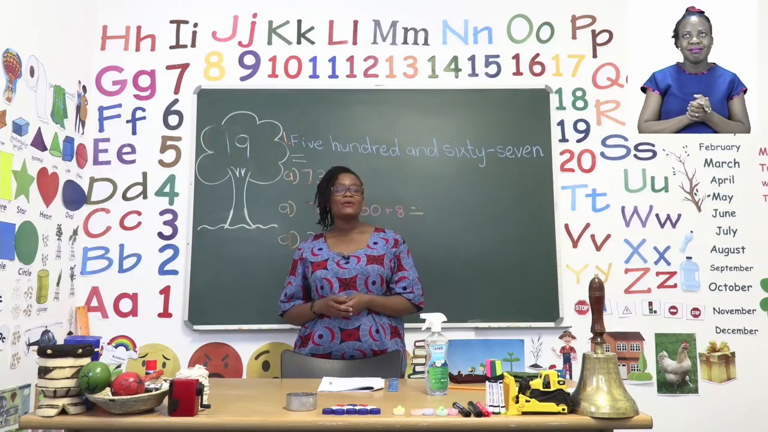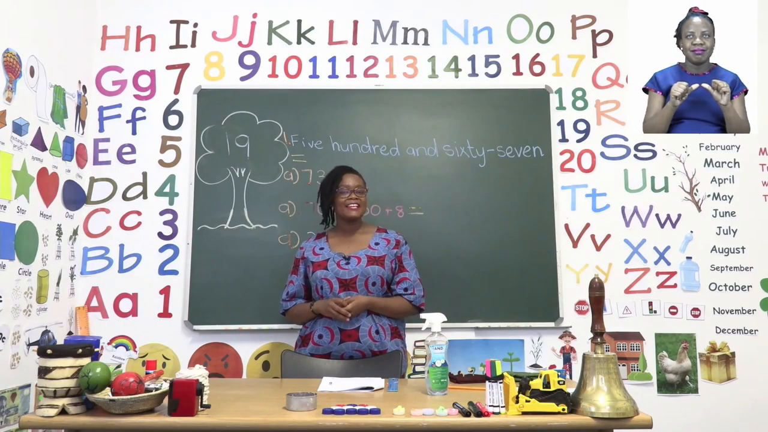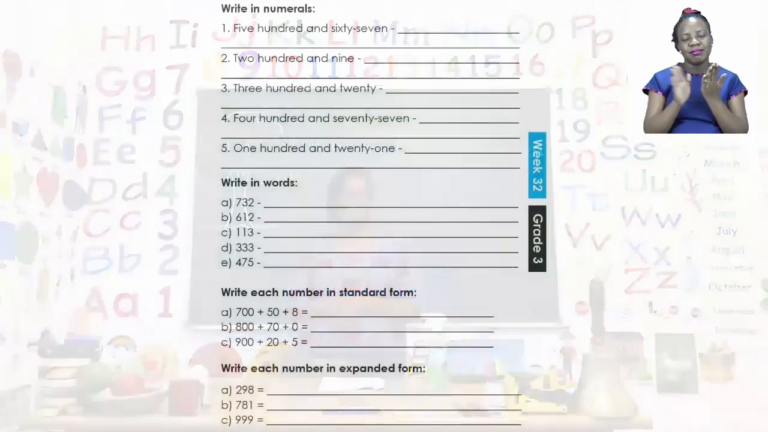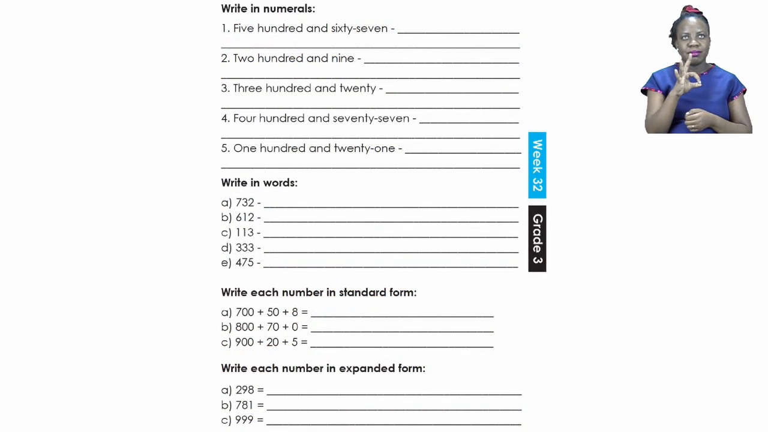For the next part of our exercise, boys and girls, let's go to page 19. On page 19, we are going to be doing number concept development. This is all about numbers, how we see them, how we write them, how we read them. So let's do the first one for each and every one of them.